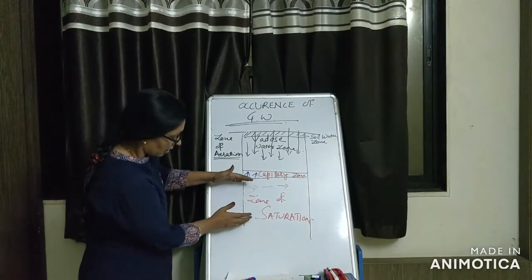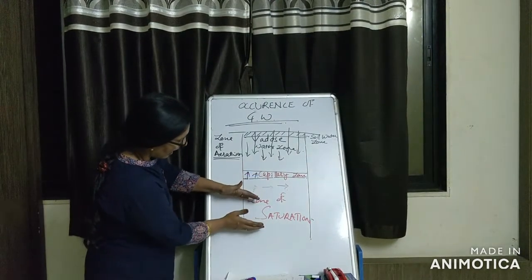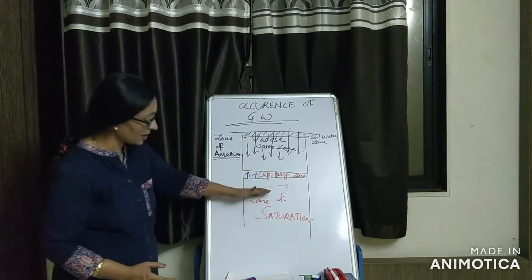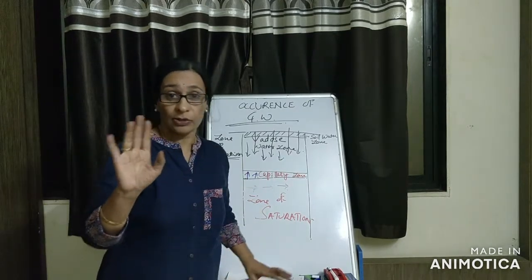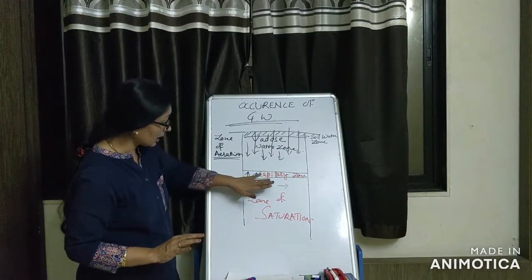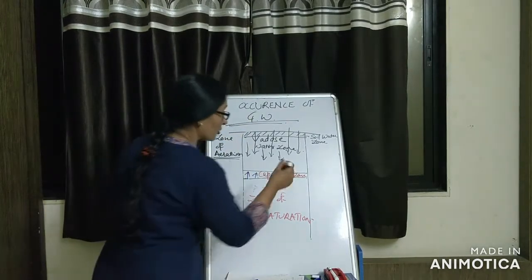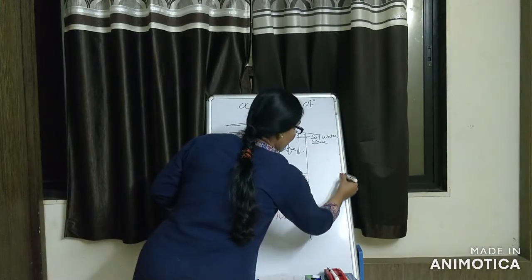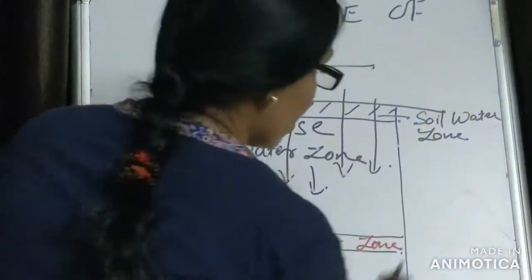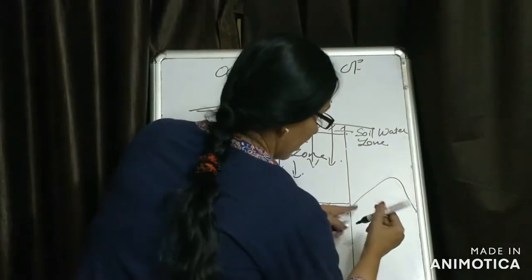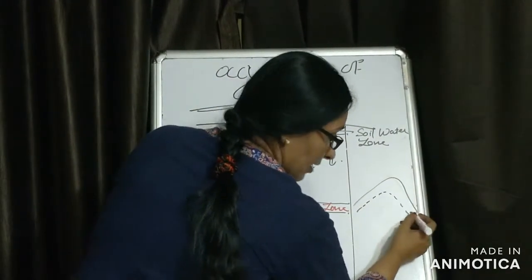The highest upper limit of the zone of saturation is known as the water table. The water table is a subdued form of topography, so it always follows the topography. If the topography is mountainous like this, the water table is also like this.